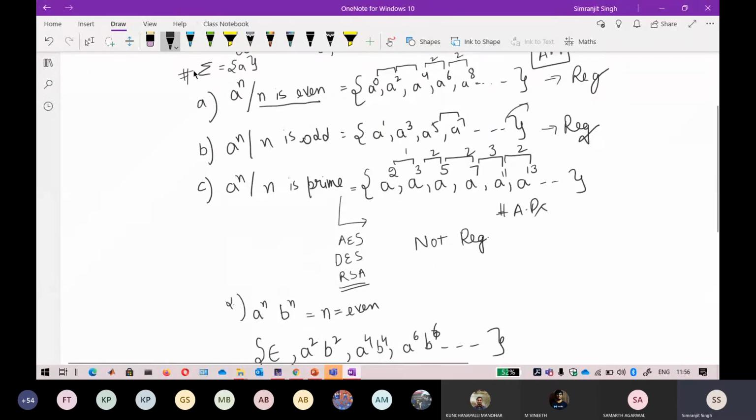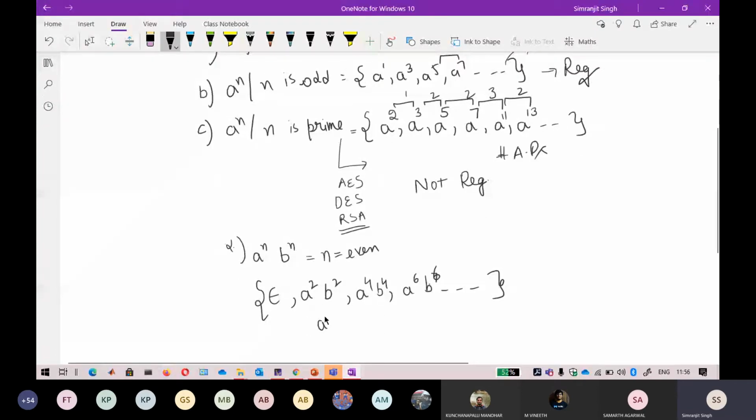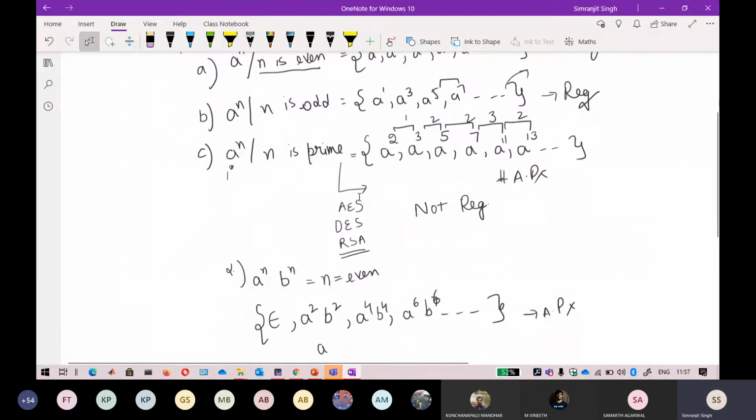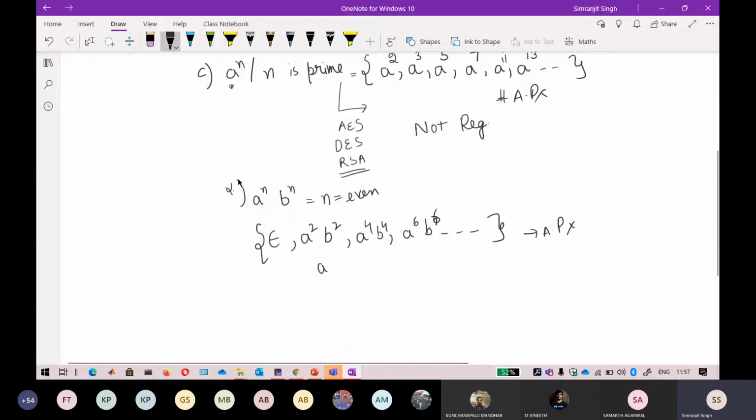This is a different situation from when the input alphabet is only 1. I'm only talking about the case where the input alphabet is only 1, not that case. If you think that a raised to power 2, b raised to power 2 is also regular, I cannot apply arithmetic progression there. Keep in mind that the technique I'm telling is only applicable when there is only one single symbol. That is why I'm separating this from the irregular inputs you are seeing. The explanation for that one is that we require memory there, so keep that in mind.